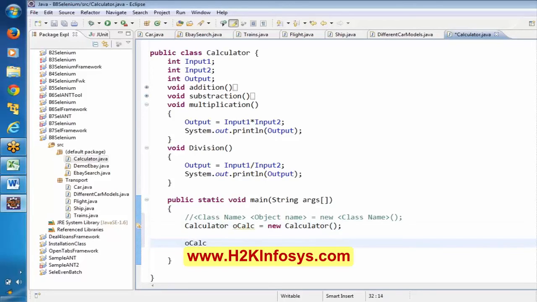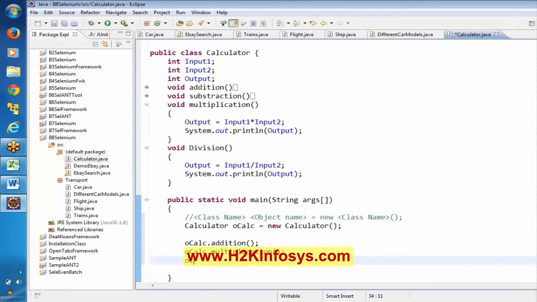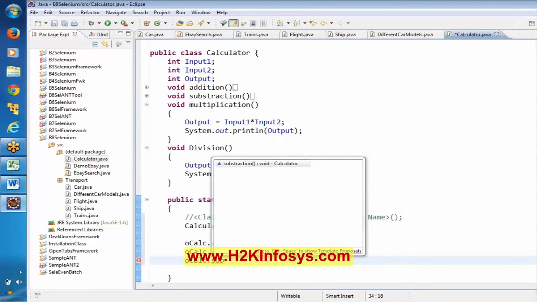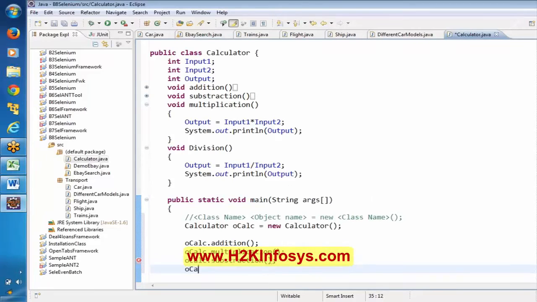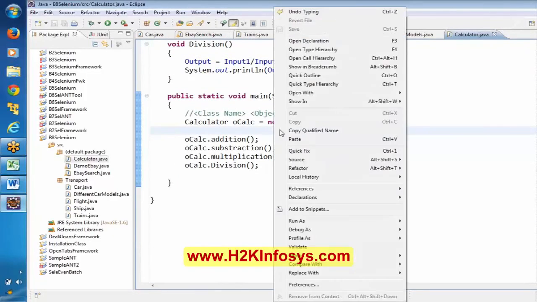Now see here, calc dot addition, calc dot multiplication, calc dot subtraction, then calc dot division, and moreover let me use this subtraction after addition. Okay. Now I've created the instance. Now let me try to execute.